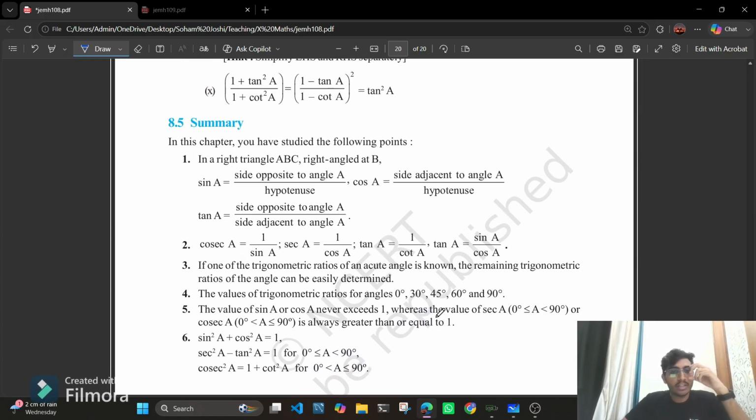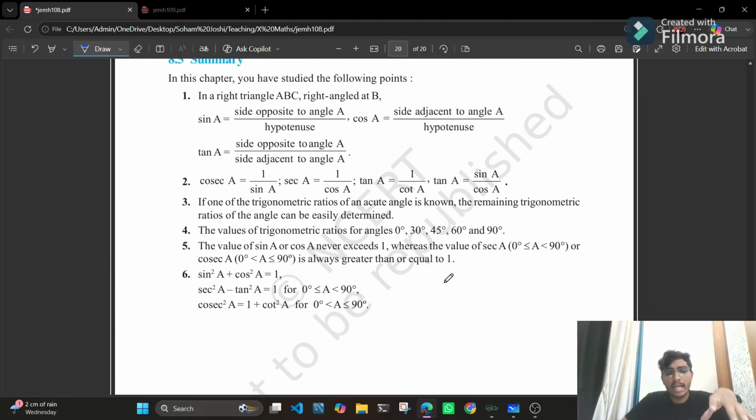So go through the chapter once from the textbook, learn all the trigonometric ratios, their meanings, their values for specific angles, whatever are given in the textbook, and practice them well. Go through the identities as well, and practice all the solved examples. Go through the exercise questions as well.